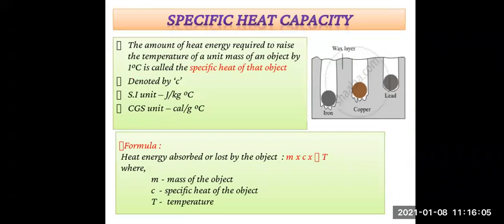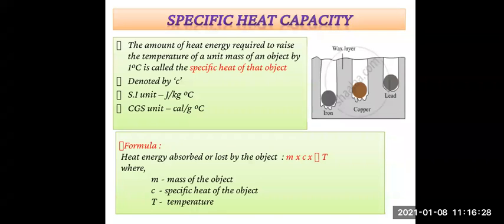Then we have seen 1 calorie is equal to 4.18 joule and 1 kilocalorie is equal to 1000 calorie. Then we have seen the activity about specific heat capacity, using spheres of iron, copper and lead, to understand which sphere absorbs more heat even if heated to the same temperature.